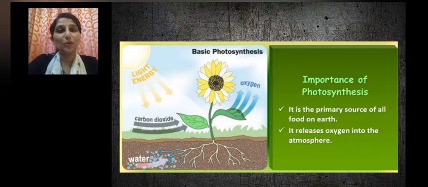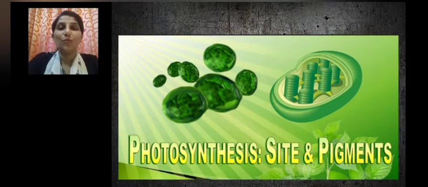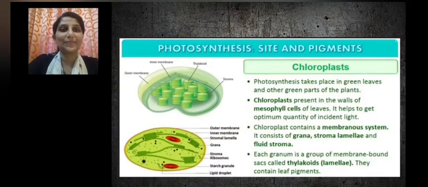So what is the importance of photosynthesis? We learn that it is the basis of life on earth and it is the primary source of all food on earth, and it releases oxygen into the atmosphere, without which the aerobic organisms cannot survive. What is the site and what are the pigments involved in photosynthesis?